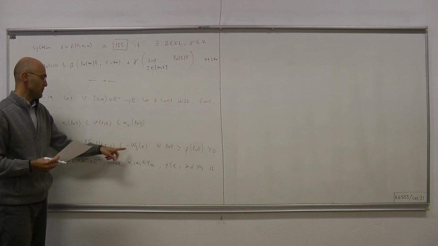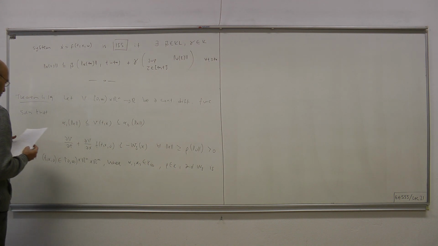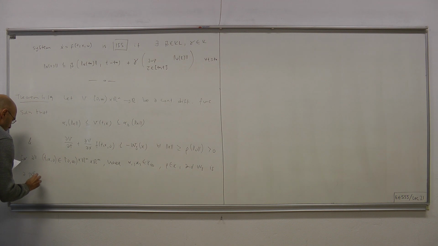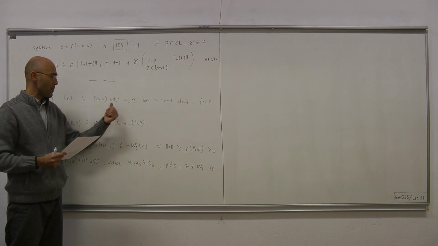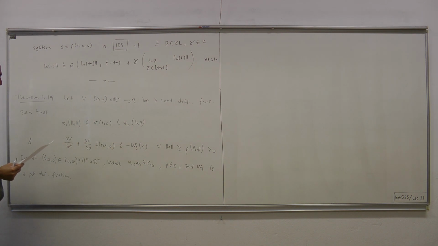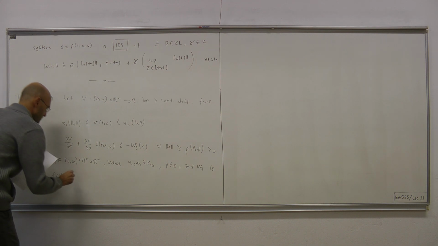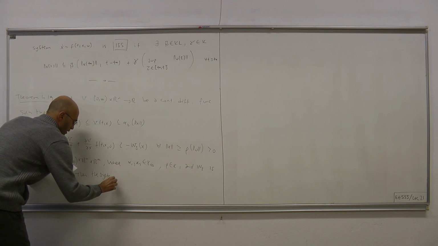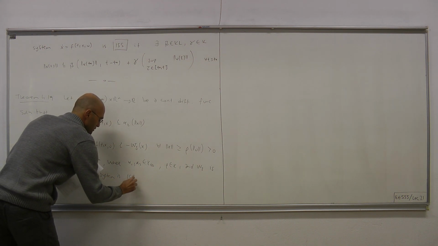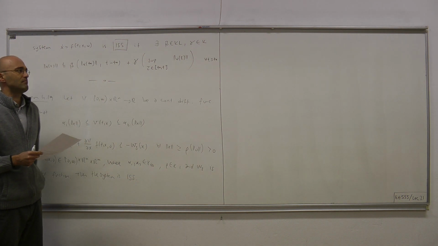Therefore, minus W3 is negative definite. If such conditions are satisfied, then the system is input to state stable.